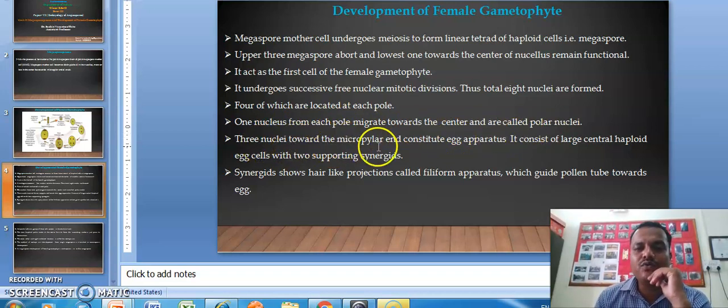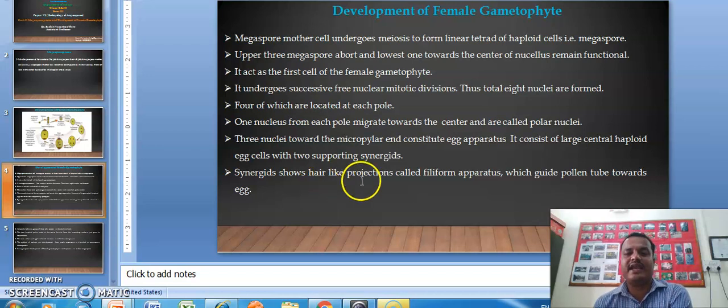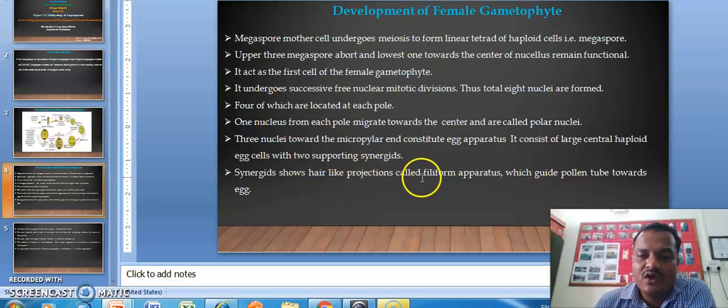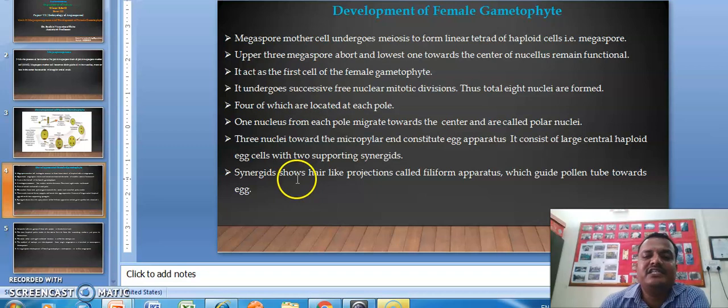The 3 nuclei towards the micropylar end constitute the egg apparatus, and this egg apparatus consists of the central haploid egg cell with 2 supporting synergids. Okay, synergid structure we have observed. Synergids show hair-like projections called the filiform apparatus, which guide the pollen tube towards the egg. The synergid has a chemical, and because of that chemical the pollen tube can be guided towards the egg.